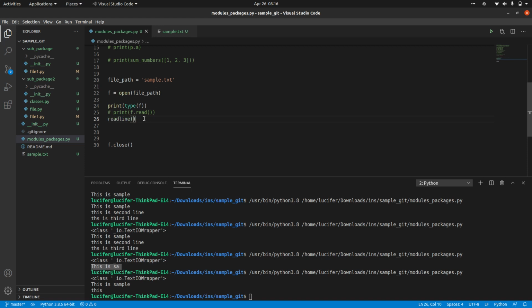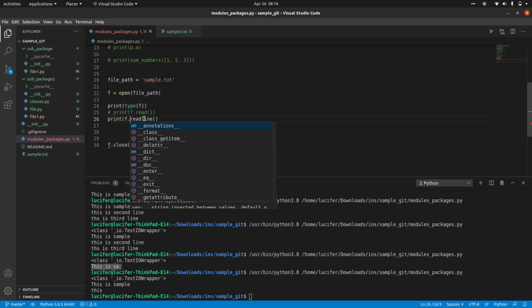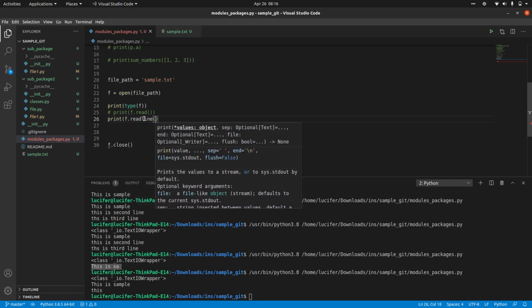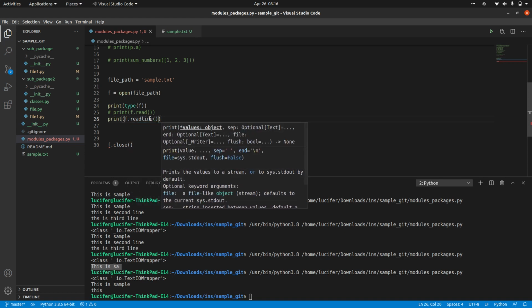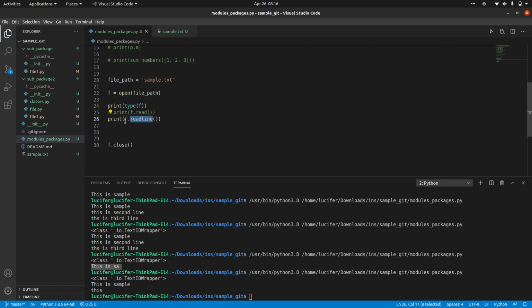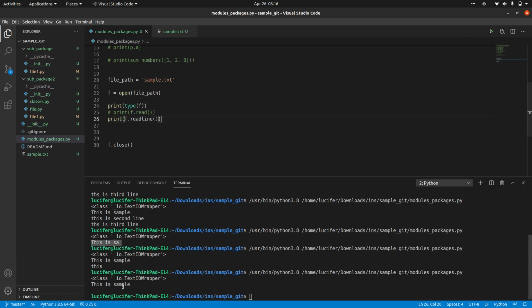You can print out f.readline. This is also a method, so that's why we are calling f dot. If you run this, you can see it is only reading one particular line.